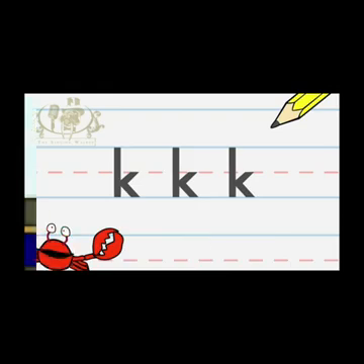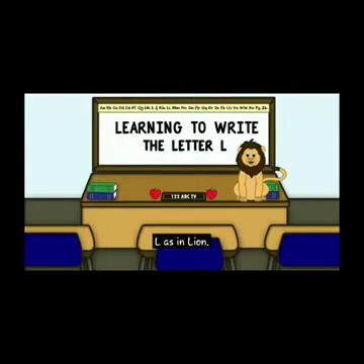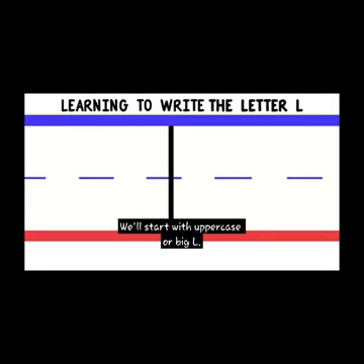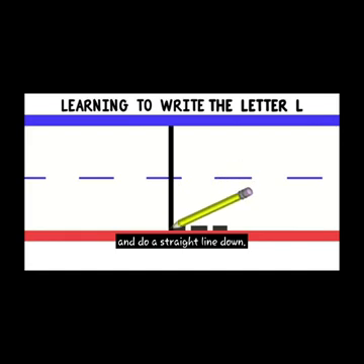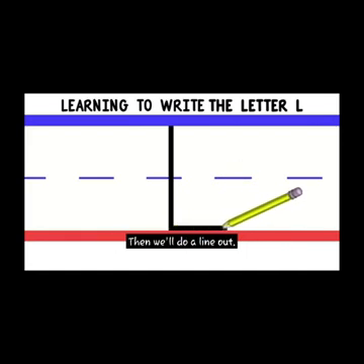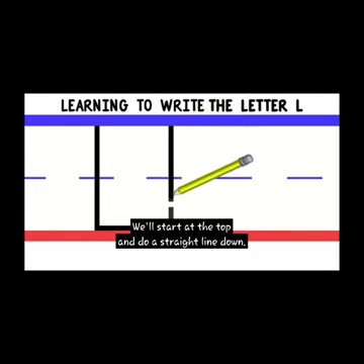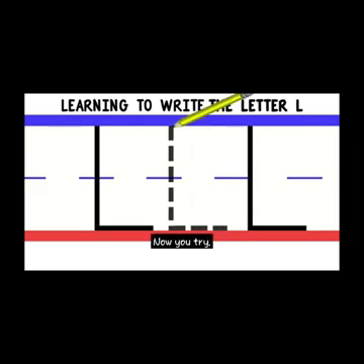Well done! Let's learn how to write the letter L. L as in lion. We'll start with uppercase or big L. To write uppercase L, we'll start at the top and do a straight line down. Then we'll do a line out. Good job! Let's do that again. We'll start at the top and do a straight line down. Then we'll do a line out. Good job! Now you try.